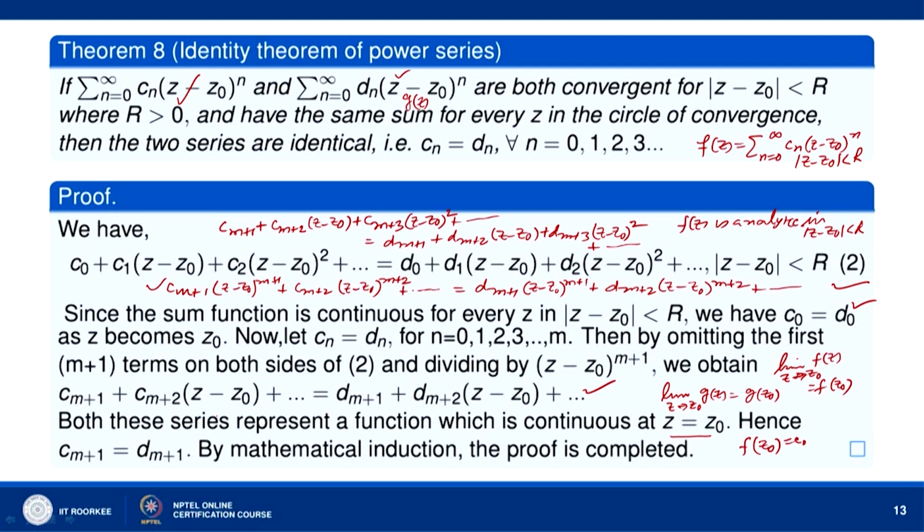So, they are continuous functions at z equal to z naught, and therefore C m plus 1 must be equal to d m plus 1. When z tends to z naught, this will tend to C m plus 1, and this will tend to d m plus 1, and they are continuous. So, at z equal to z naught, they must be equal, C m plus 1 and d m plus 1. So, C m plus 1 must be equal to d m plus 1, and therefore, by mathematical induction the theorem is proved.